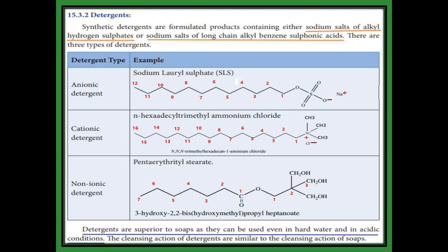In anionic detergent, one example given is sodium lauryl sulfate. In this one, how many carbons are present? 12 carbons, along with SO4, where one oxygen has a minus charge, so it is an anionic detergent.